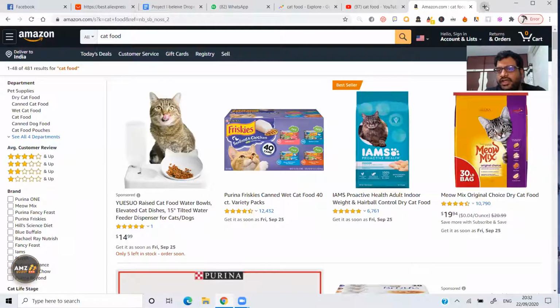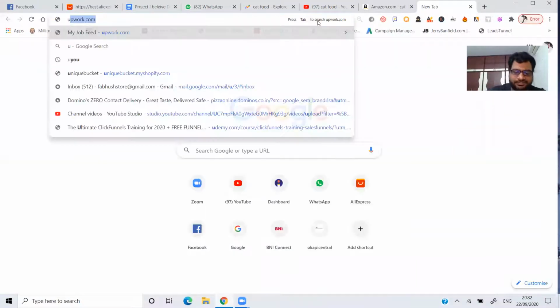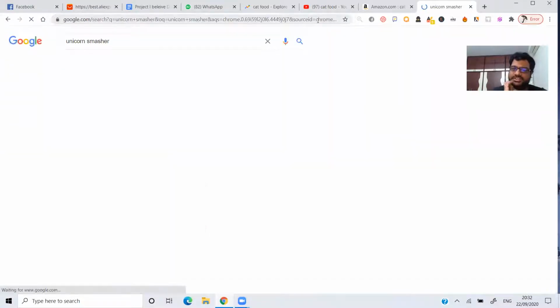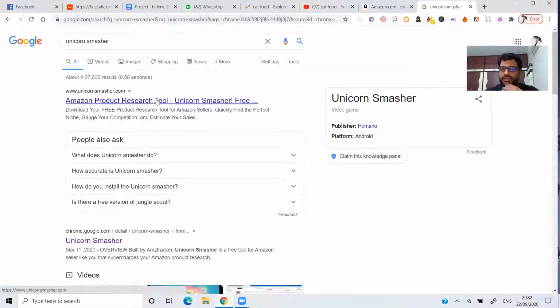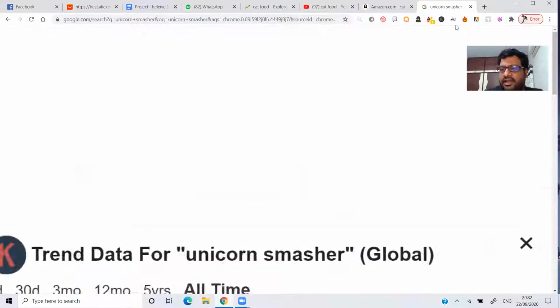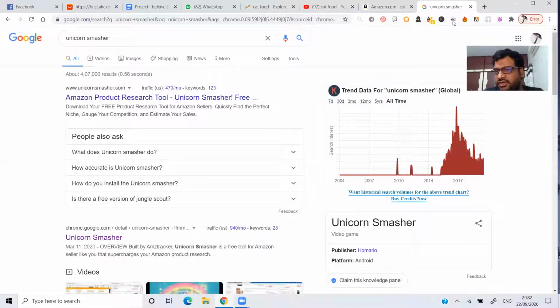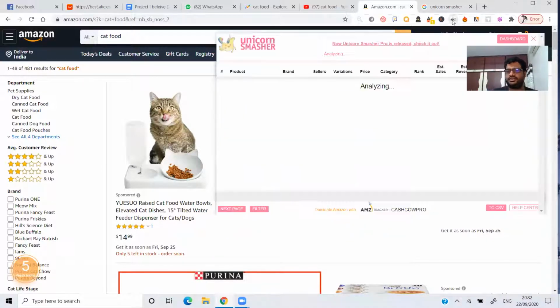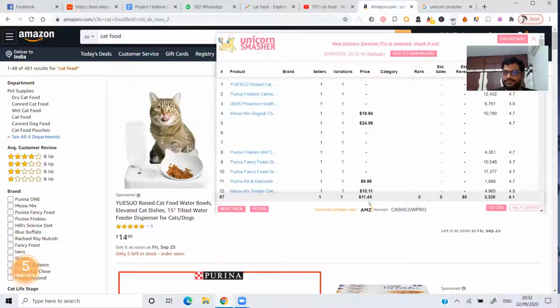After that, what you need to do is, we have a tool called Unicorn Smasher. Okay, Unicorn Smasher, which is a Google Chrome extension. Okay, Amazon Product Research Tool, which is a Google Chrome extension. Go ahead and install this Google Chrome extension, right? And this is the icon AMZ. You are able to see on the top AMZ near my cursor here. Okay, AMZ. So what you need to do is just go ahead. Okay, click on this and just click on this particular AMZ. Just click on this.